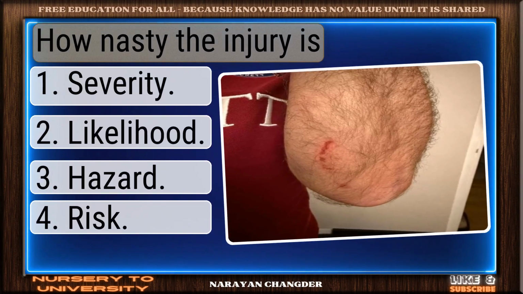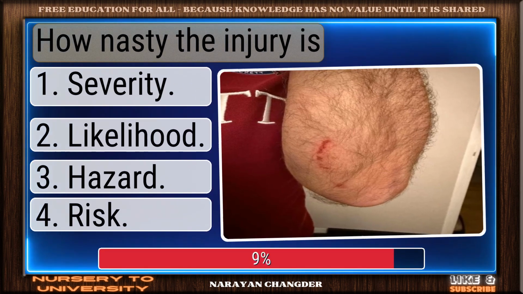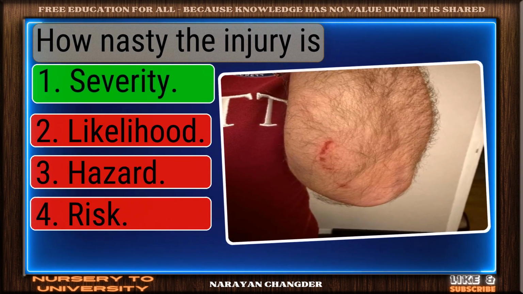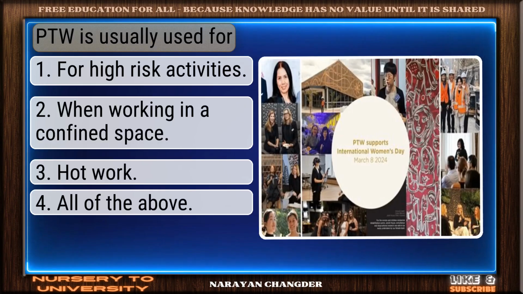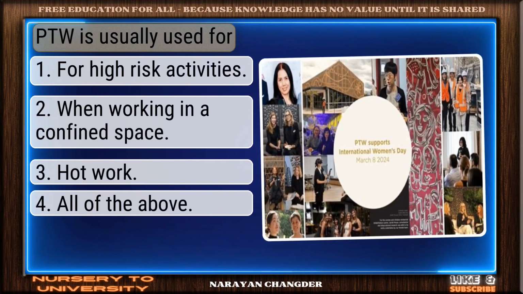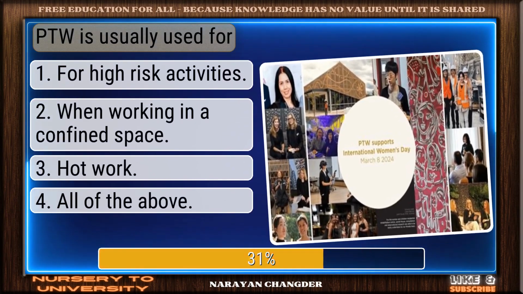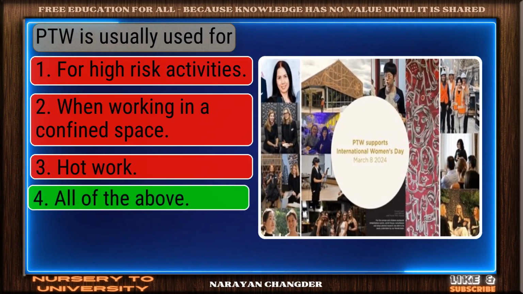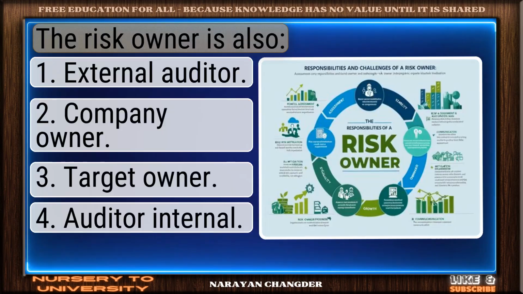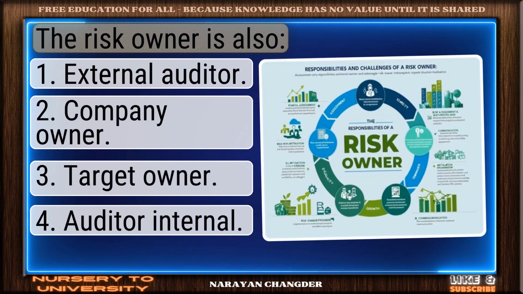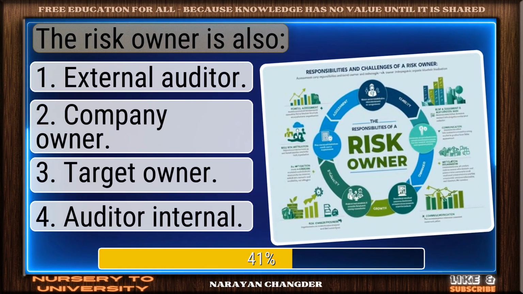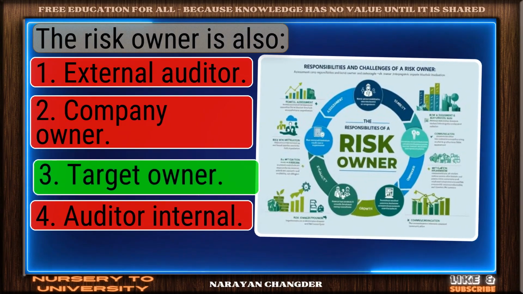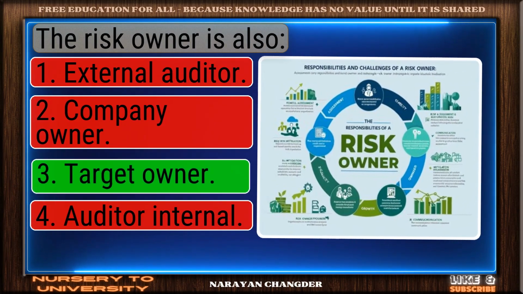Question number 65. How nasty the injury is? Excellent. Severity is a brilliant choice. Question number 66. PTW is usually used for. You got it. Your choice, all of the above, is right. Question number 67. The risk owner is also. Smart move. Target owner is an accurate answer.